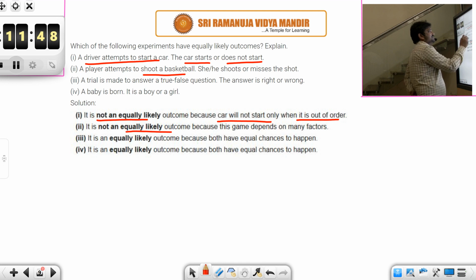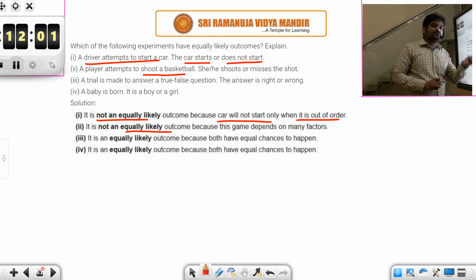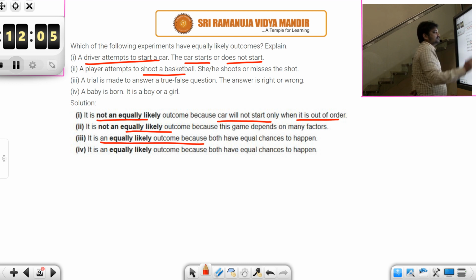And similarly, a trial is made to answer a true or false question. The answer is right or wrong. A trial means you don't know anything about the question, you are just guessing. So when you are guessing, it could be true or false, right? So your guess could be right or wrong. So this is an equally likely outcome because both have equal chances to happen, assuming that you have no knowledge.